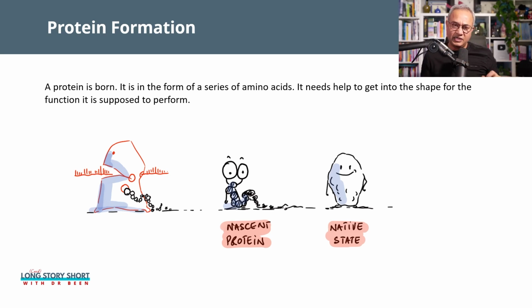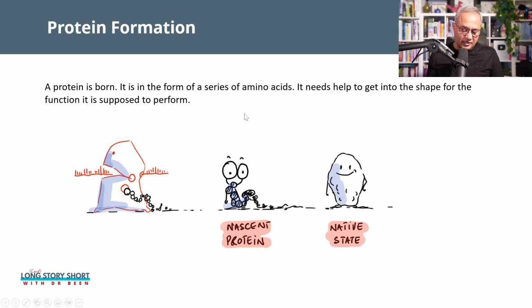Our cells are very strange compared to us. For example, if a cell is going to cook something, it will have to build the pot in which to cook. And then it will cook. And then it will eat whatever is cooked. And then it would destroy the pot. And if it has to cook again, it will build the pot again. So cells make their machineries again and again.